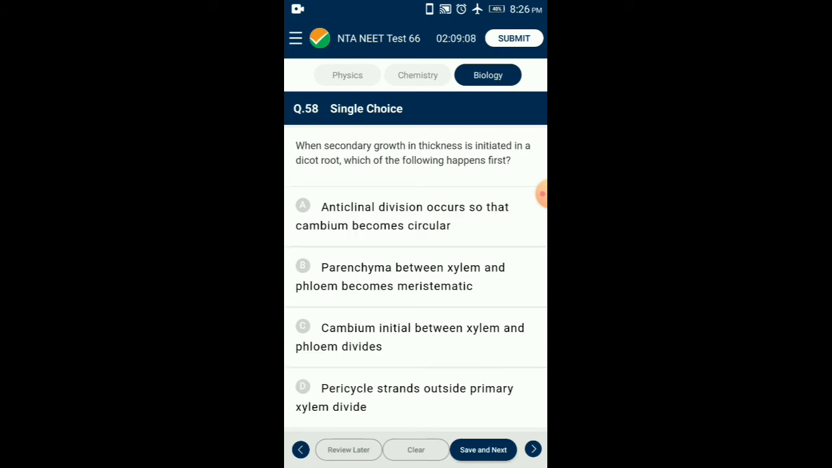Question number 58. When secondary growth in thickness is initiated in a dicot root, which of the following happens first? When secondary growth in thickness is initiated in a dicot root, parenchyma between xylem and phloem becomes meristematic. Vascular bundles in dicot roots are radial, exarch, and mostly triarch. Vascular cambium is formed from conjunctive parenchymatous cells lying just below each phloem strand. Thus, the number of cambium strips formed equals the number of phloem strands. The answer for this question is option B.